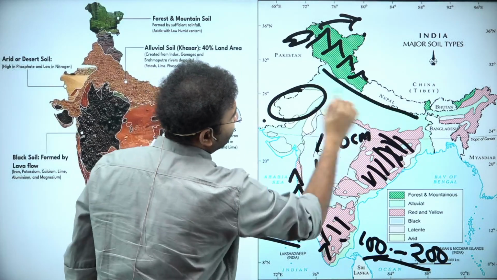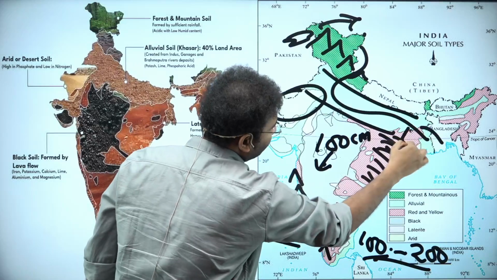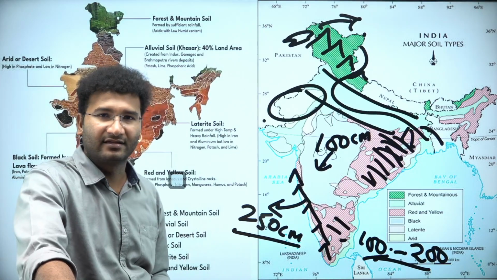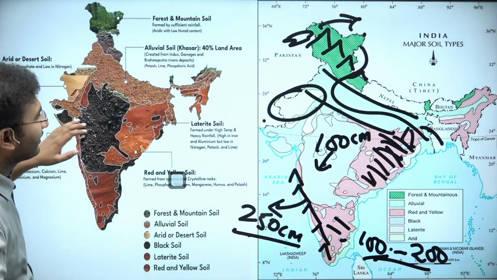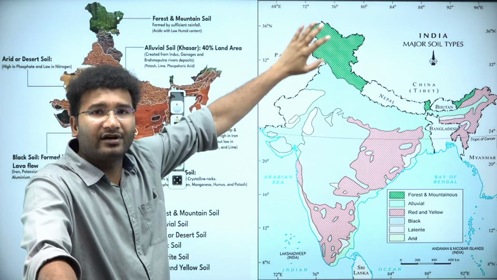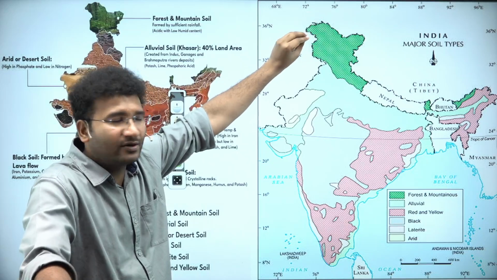And alluvial soils are where the availability of water is good, right? Black soil is the area where heat is very high, right? So cotton can be grown there. So in a nutshell, this is how the soil is distributed. In the mountains, it is forest and mountain soil.